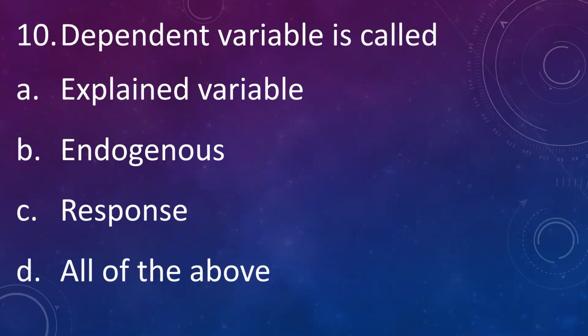Then dependent variable is called A. Explained variable, B. Endogenous variable, C. Response, D. All of the above. Answer is all of the above. Dependent variable is called as explained variable because it is explained by the independent variable. It is also called as endogenous and it is the response of the independent variable.